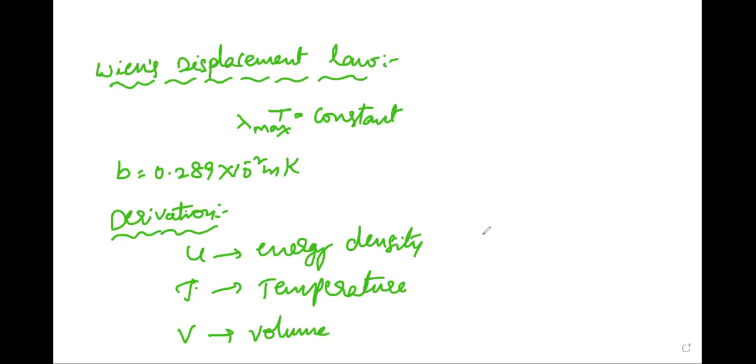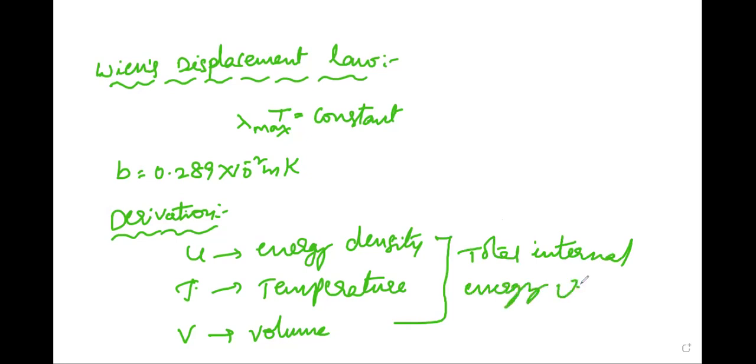Then the total energy capital U is equal to small u, the energy density, into the volume.